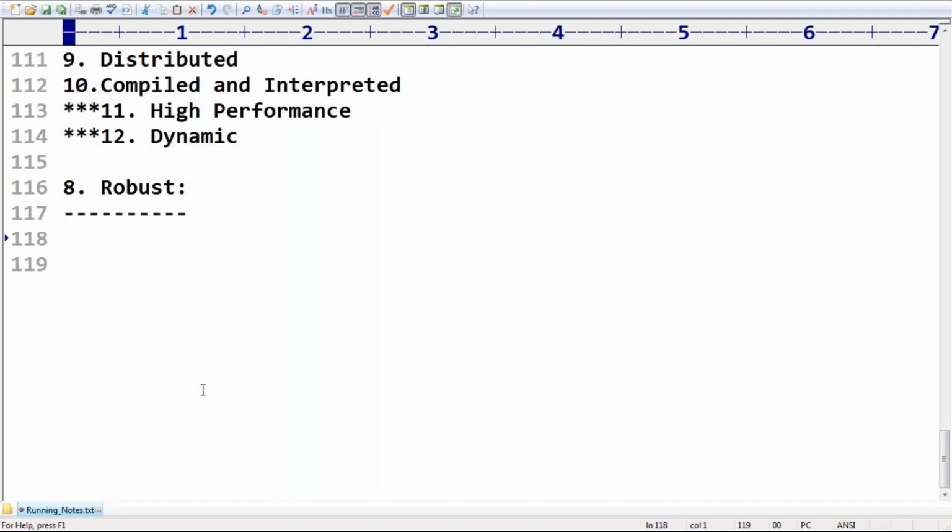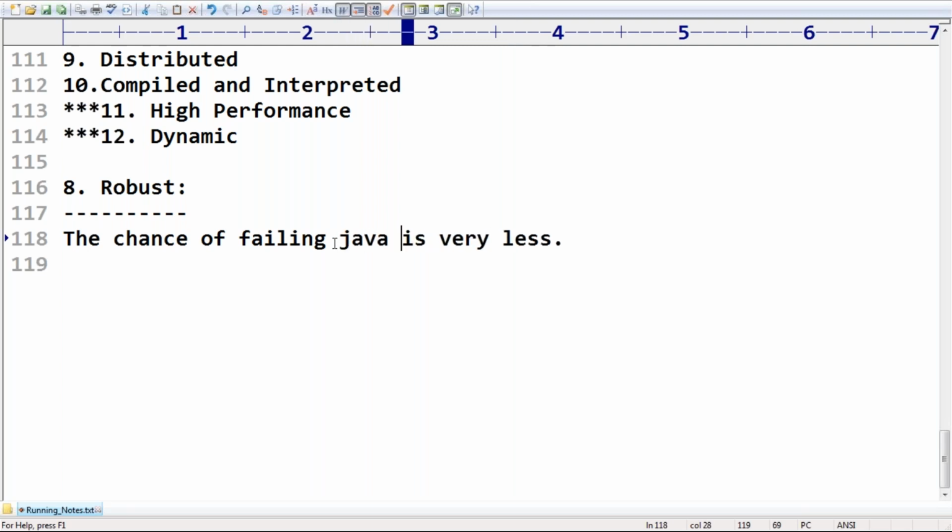Here, robust means the chance of failing is very less. So it is a believable person. It can provide support anytime. Such a nature is by default considered robust. The chance of a Java program failing is very less.